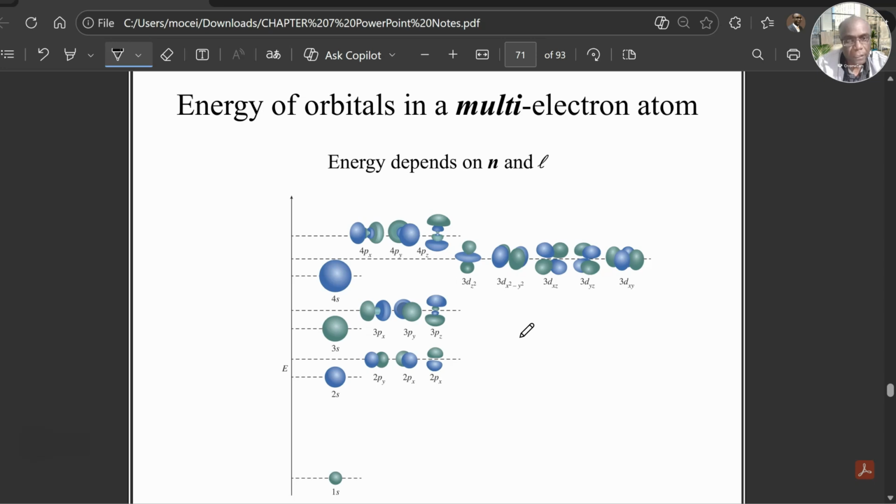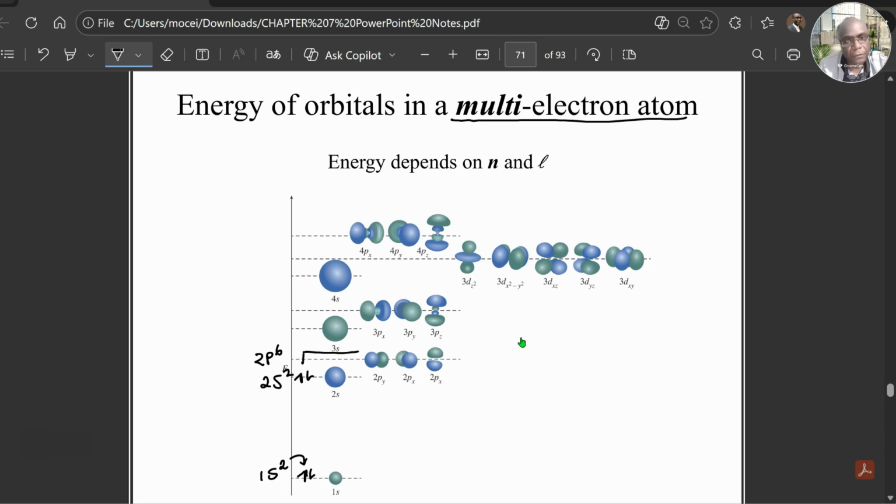Okay. Now, this is what I was telling you. If you have a multi-electron atom, you see that there is a lot of difference in energy because now you have more electrons. So let's say you have 2 electrons in the first energy level. Let's call this 1s2, where 2 represents the 2 electrons. Then let's say you have 2 electrons in the 2s, 2s2. By the way, the s orbital carries a maximum of 2 electrons. And then from there you're going to go to 2p6.